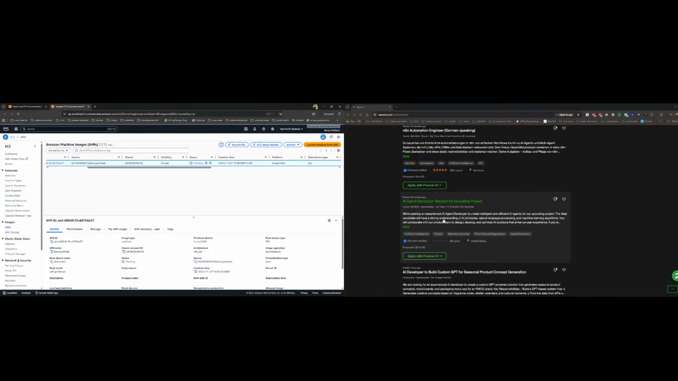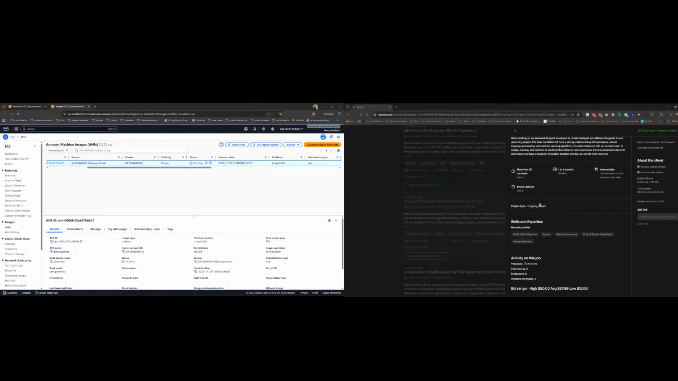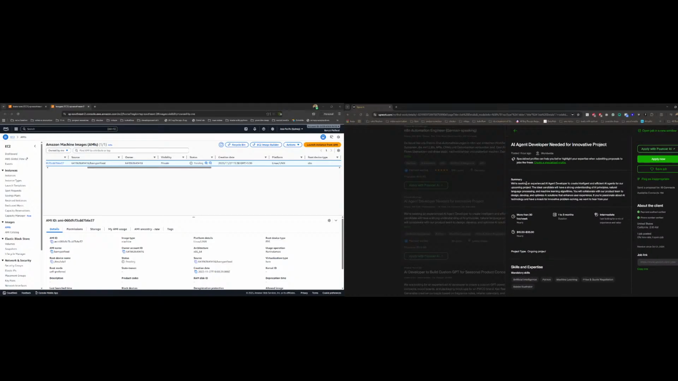And did I apply for this job? I didn't apply, and maybe one reason could be the number of proposals. And interviewing is zero, so yeah. We're seeking an experienced creative AI agent developer for our upcoming project. Cool. The identity is strong on AI principles, NLP, ML. Okay, cool. You collab with our product team.